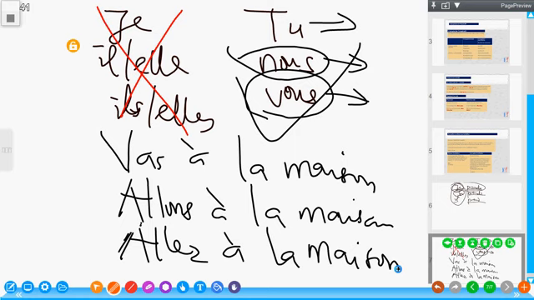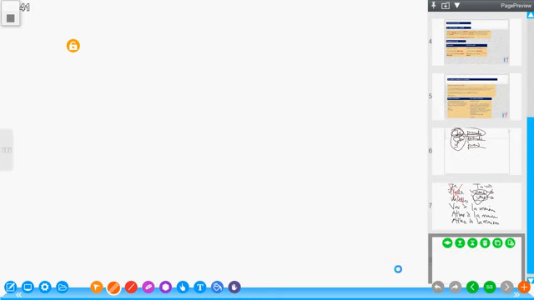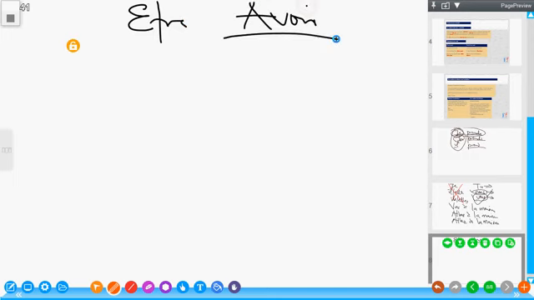Now let me give you a few conjugations of imperative that you need to know. Now, the imperative of être and avoir. Because you have only tu, nous, and vous forms, these are actually very different.